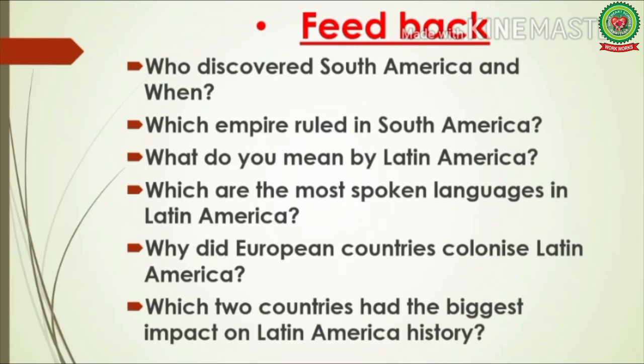Number 1. Who discovered South America and when? Number 2. Which empire ruled in South America? Number 3. What do you mean by Latin America? Number 4. Which are the most spoken languages in Latin America? Number 5. Why did European countries colonize Latin America? Number 6. Which two countries had the biggest impact on Latin America's history?